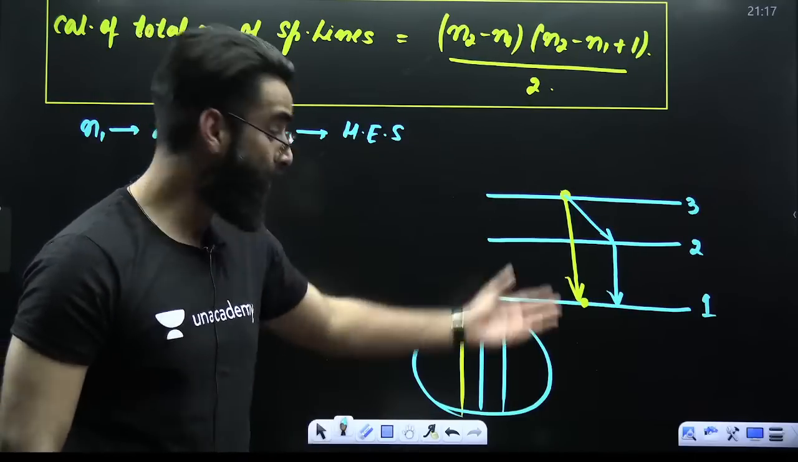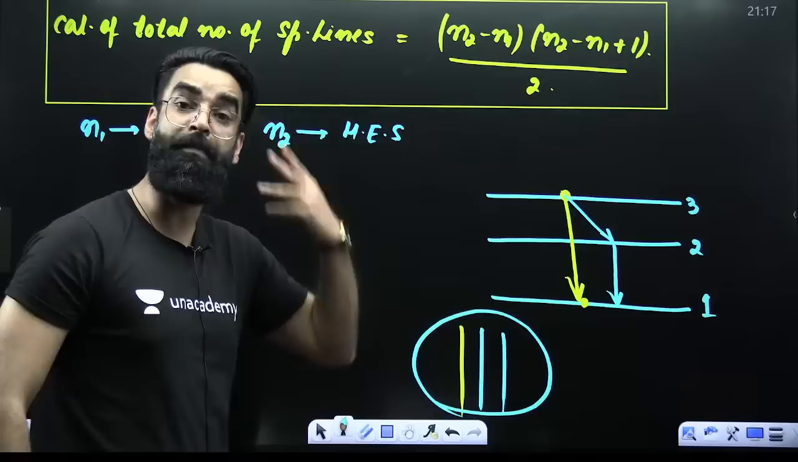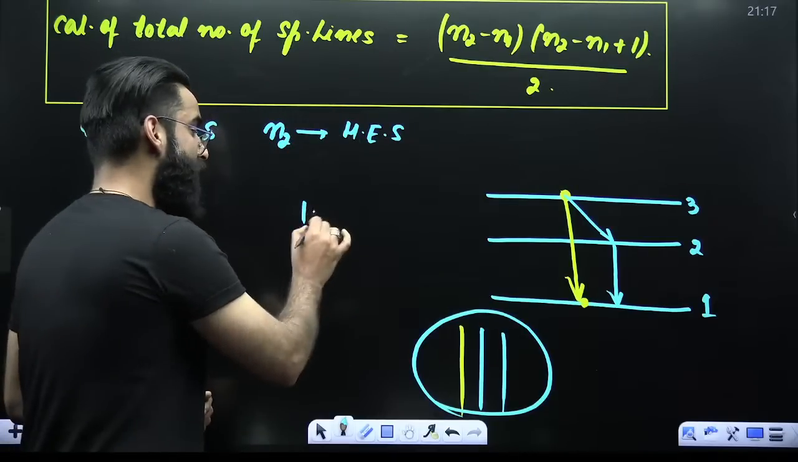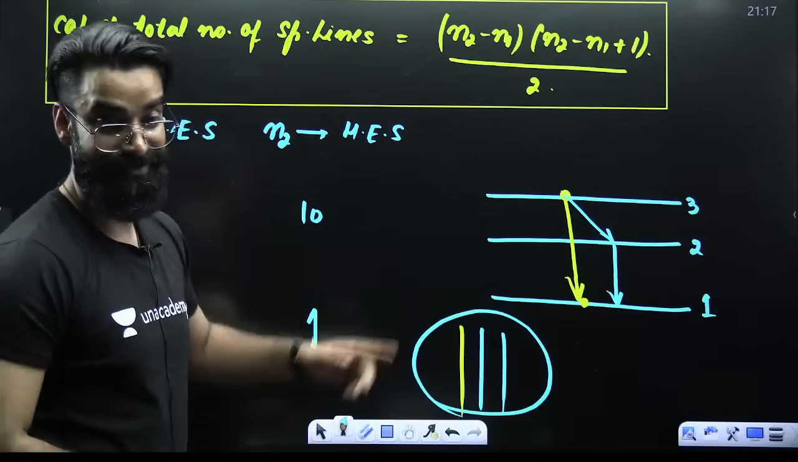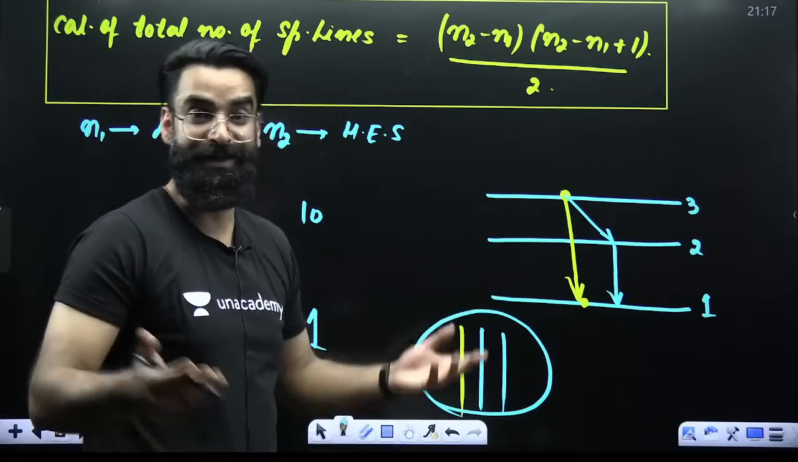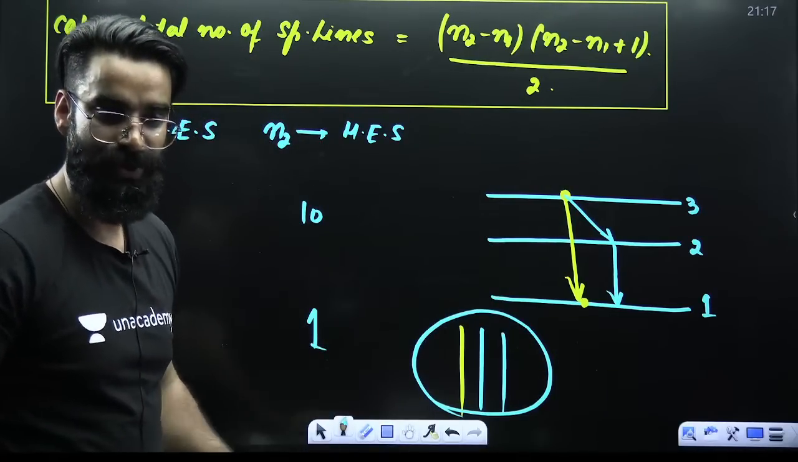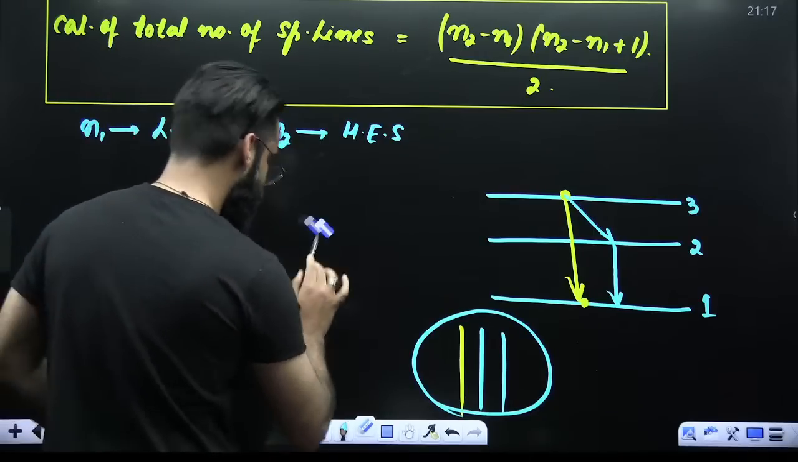Okay? It looks easy to you by solving it like this. But imagine the question is asked, electron is making a transfer from 10 to 1. How many total spectral lines will be observed? There you cannot use this. You can use, but it's going to take a lot of time. So therefore, I'm giving you this formula.